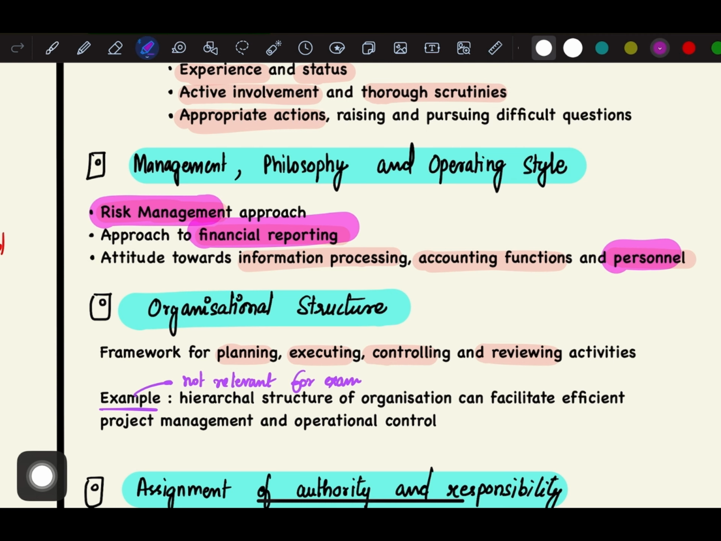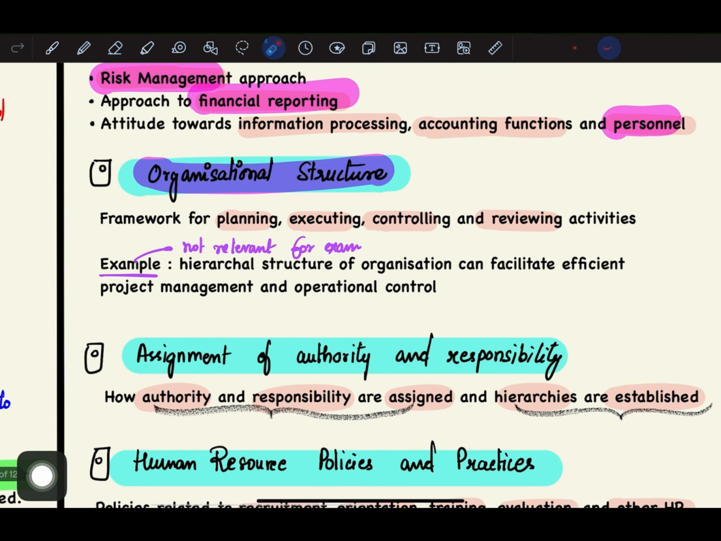Next, the organizational structure. This is the framework for planning, executing, controlling, and reviewing activities. Example, a hierarchical structure of an organization can facilitate efficient project management and operational control. This is just an example for you to remember the organizational structure.